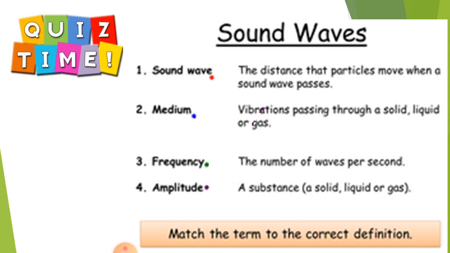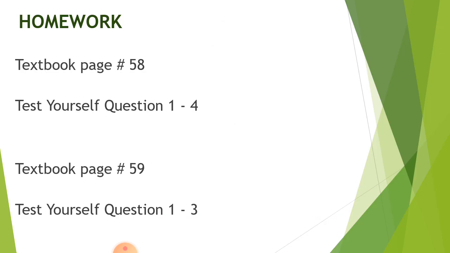Now it's your quiz time. You have to match the two columns. In the first column, 1, 2, 3 and 4, four properties of waves are written: sound wave, medium, frequency and amplitude. You have to match them with their respective definitions. Do it quickly. You have to remember all these properties also.